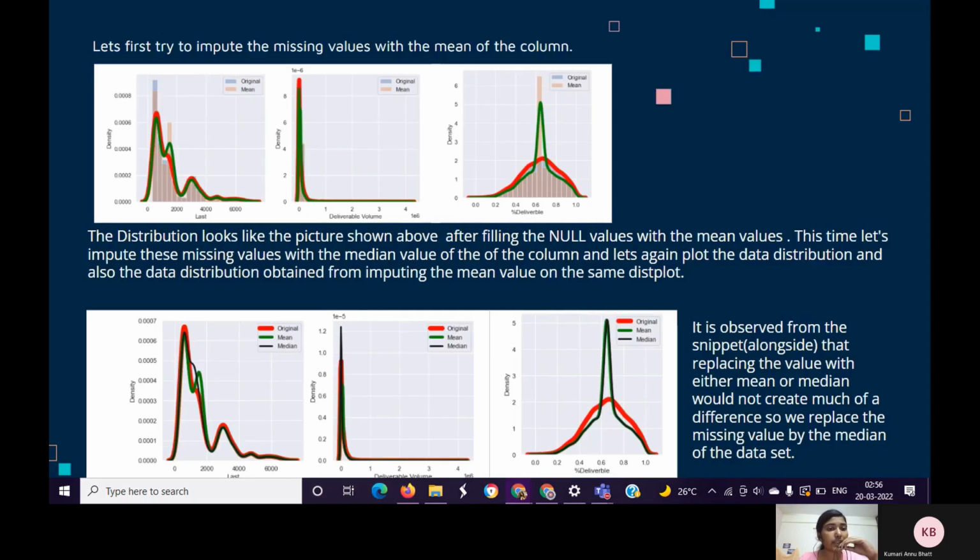We have also checked the data distribution by imputing the null values by the median of the column, and we have plotted it on the same graph as that of the mean to compare the distribution. The red plot shows the original data distribution, green shows mean, and black one shows median data distribution. From the snippet above, replacing the values with the mean or median does not make a big difference. So let's replace the missing values with the median of the data set.